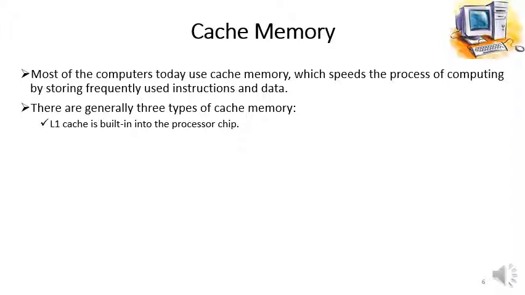L1, level 1 cache, is built into the processor chip. Level 2 and level 3 are represented by the letters L2 and L3. Level 2 and level 3 cache are not part of the processor chip. They are apart from the microprocessor, while level 1 cache is actually part of the microprocessor in modern computers.